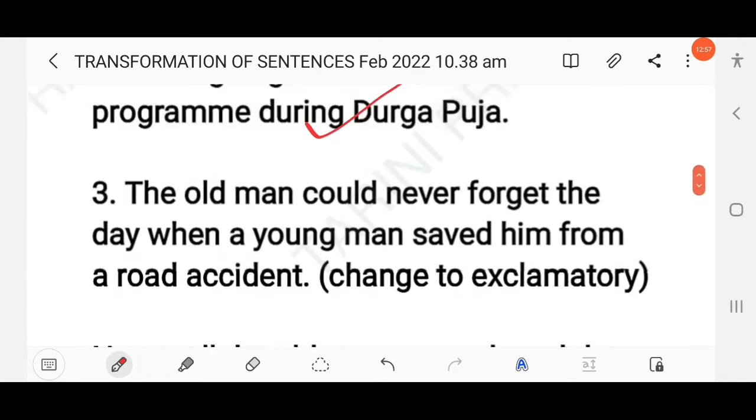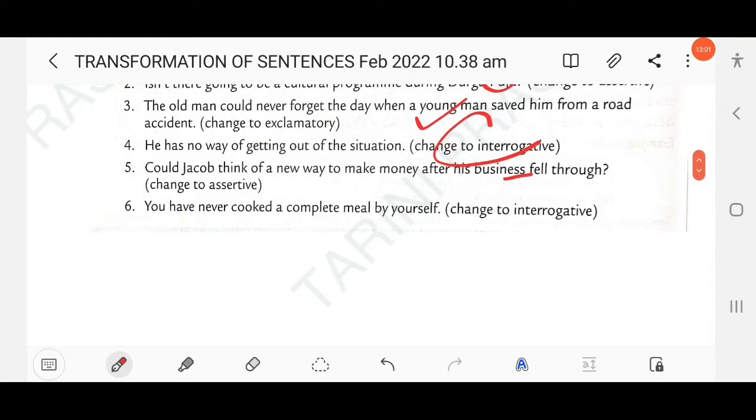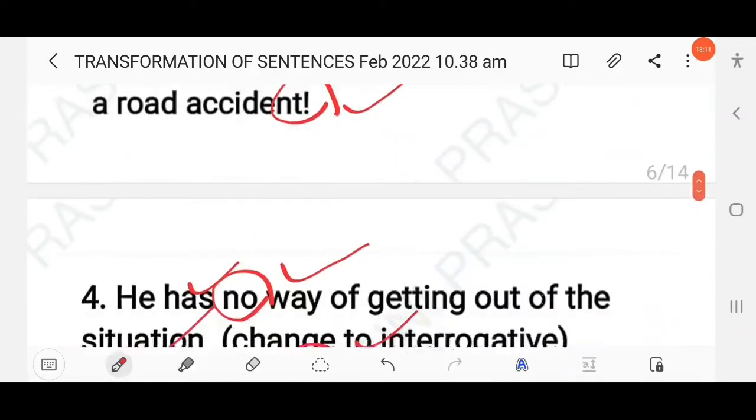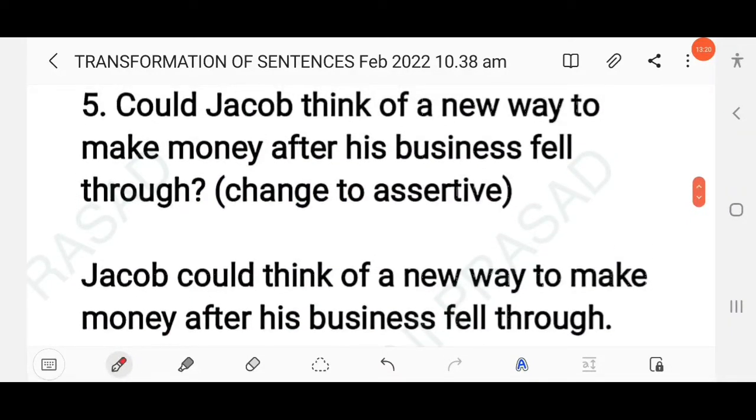Then next question here. Could Jacob think of a new way to make money after his business fell through? You have to change it into assertive. So here the answer: Jacob could think of a new way to make money after his business fell through.